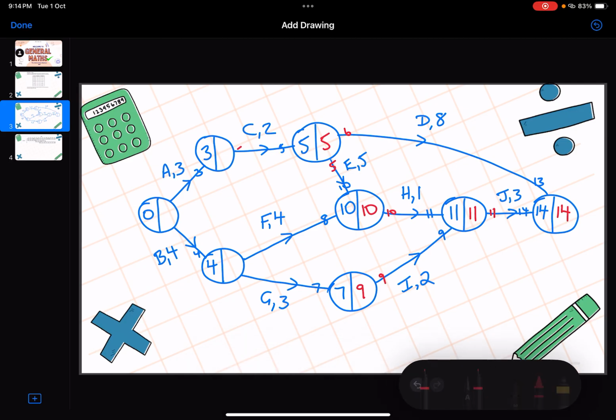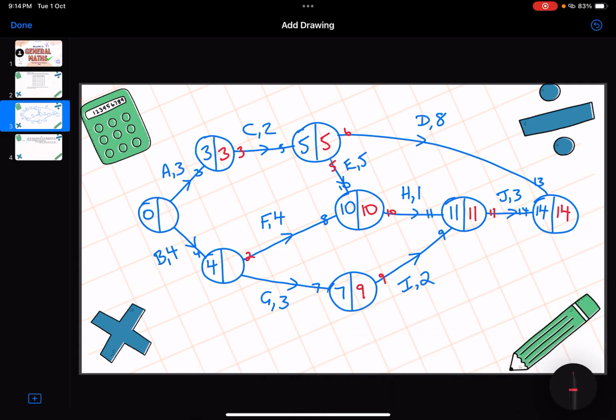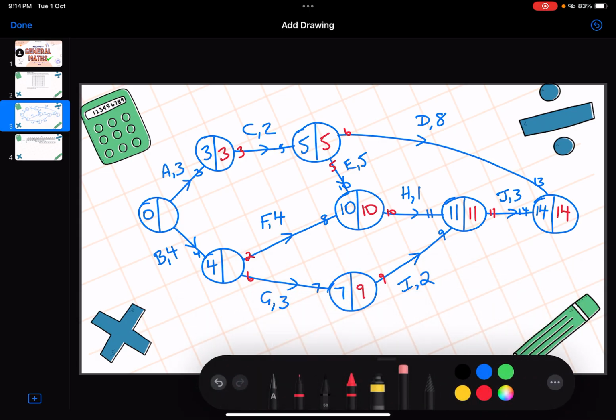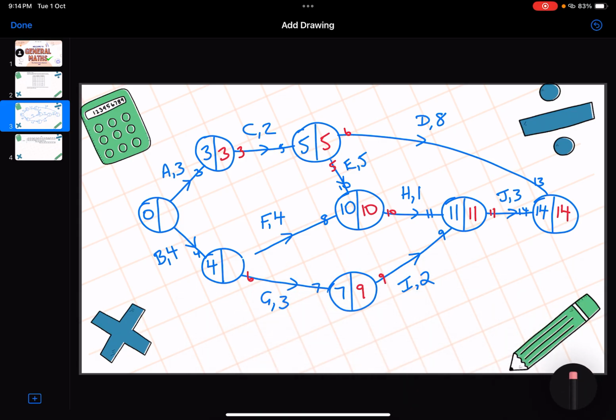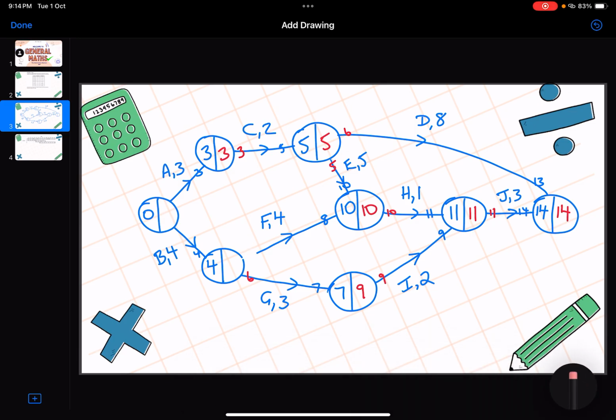Which is a 3, and there's only the one option, so 3 is going in the right-hand side. We've got 10 take away 8 is 2, or we've got 9 take away 3, which is 6. And remember, apologies, 10 take away 4 is 6. Okay, so that should be a 6 there.